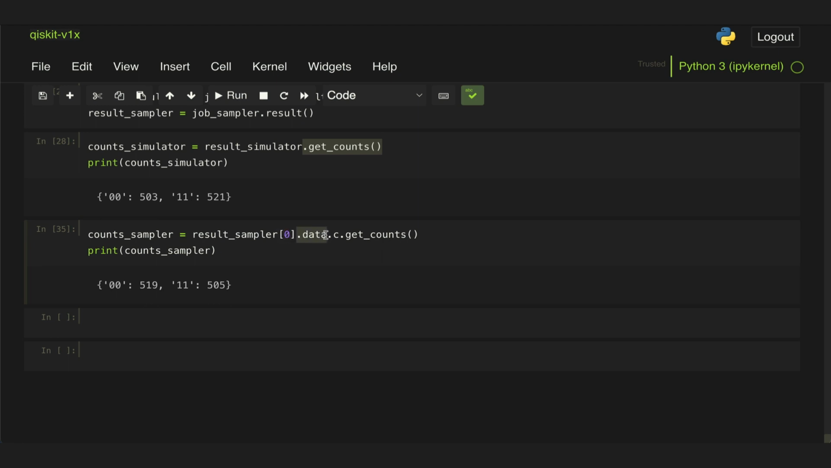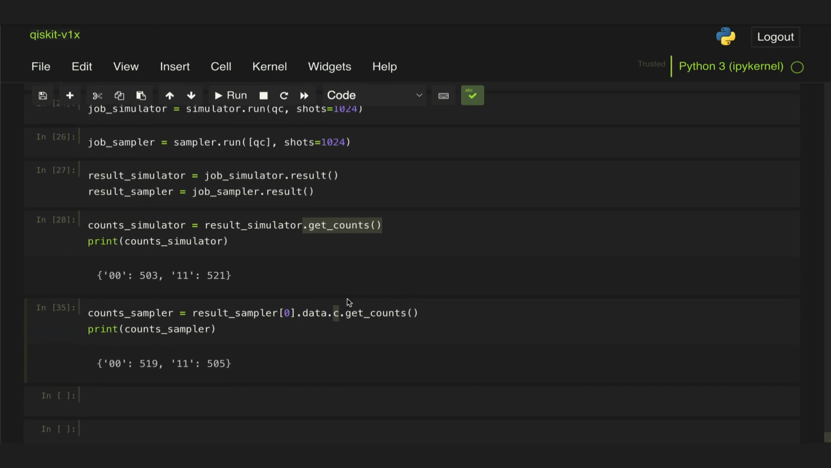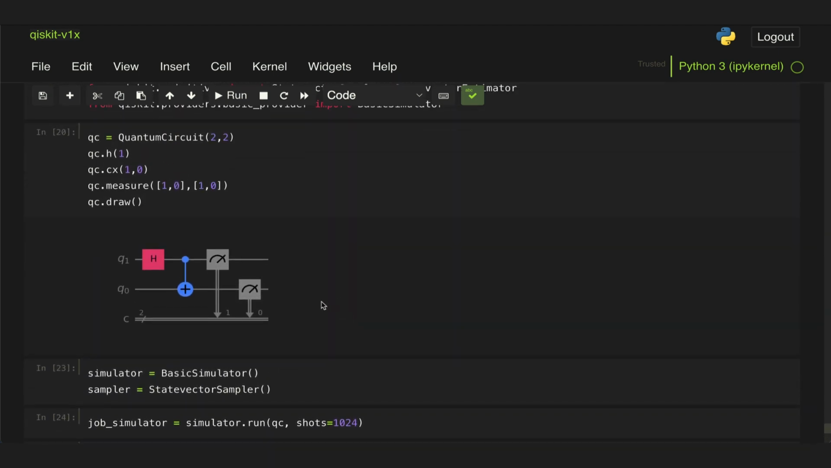Then we need to get the data, then this .c, and then get counts. But what is this C? Well, it turns out that this is the name of our classical register. So if we scroll up here, by default, Qiskit names classical registers as C. Now, this is only true if we don't specify explicitly a classical register here with a specific name. That would change if we do so.